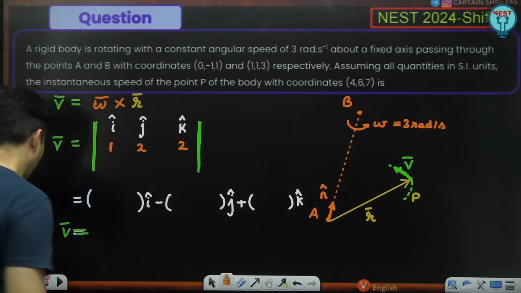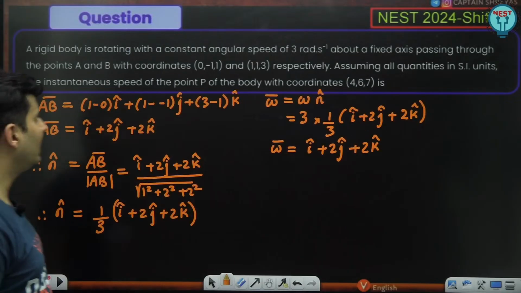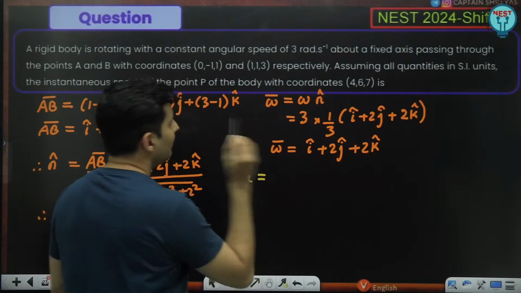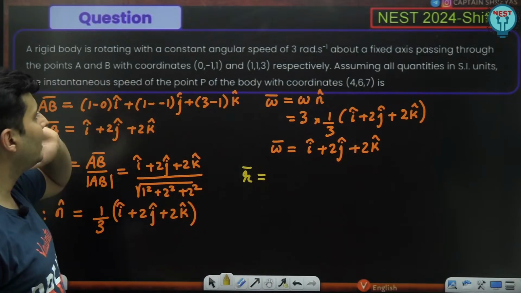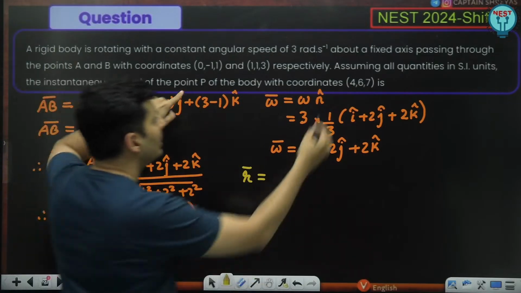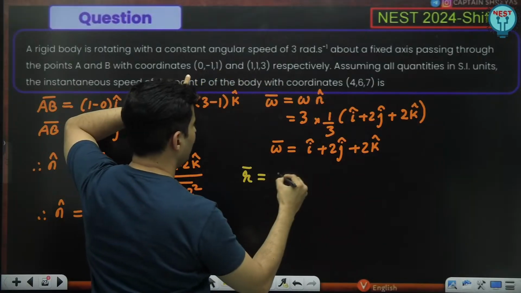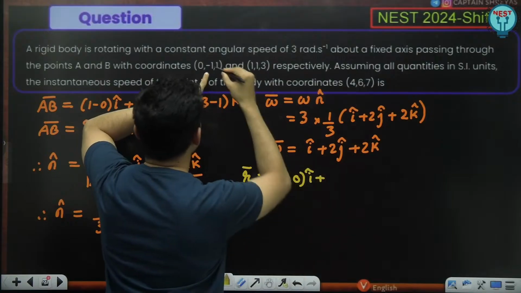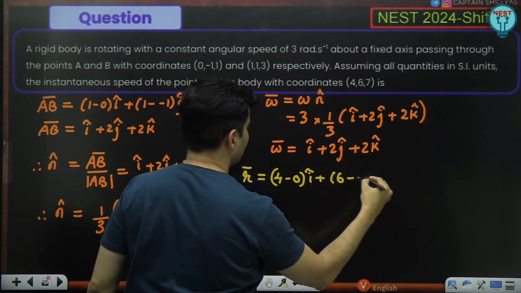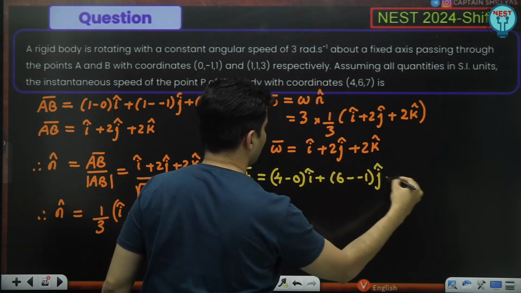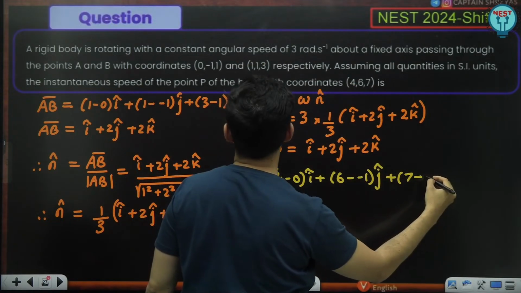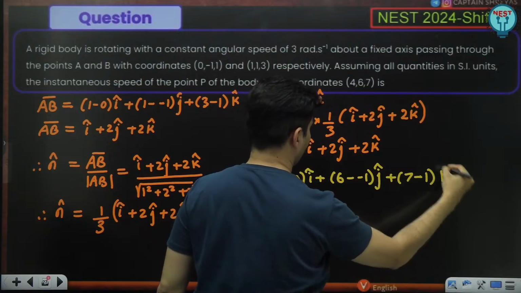What is the value of r? The position vector r with respect to the point A will be x2 minus x1, so 4 minus 0 i cap, plus 6 minus minus 1 j cap, plus z2 minus z1, that means 7 minus 1 k cap.